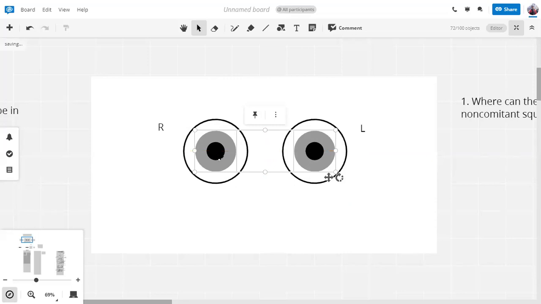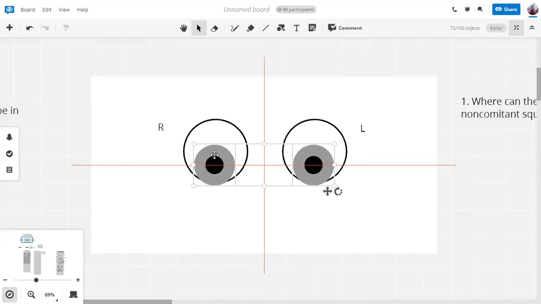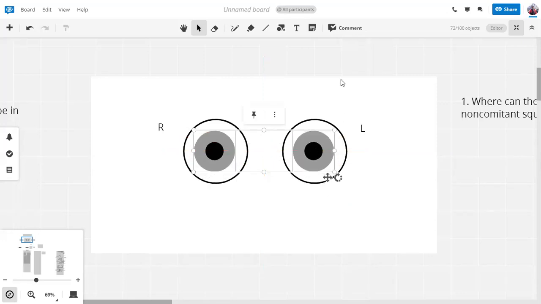However, if I tell this person to look upwards, he looks upwards. This is normal. If I tell him to look downwards, he looks downwards. This is normal. However, if I tell him to look towards the left only, this eye does not move and this eye moves. So in which cardinal position of gaze does he have a squint now? Levoversion. So in levoversion, the visual axes of his eyes are not meeting at the point of regard. They are not fixating on the object.